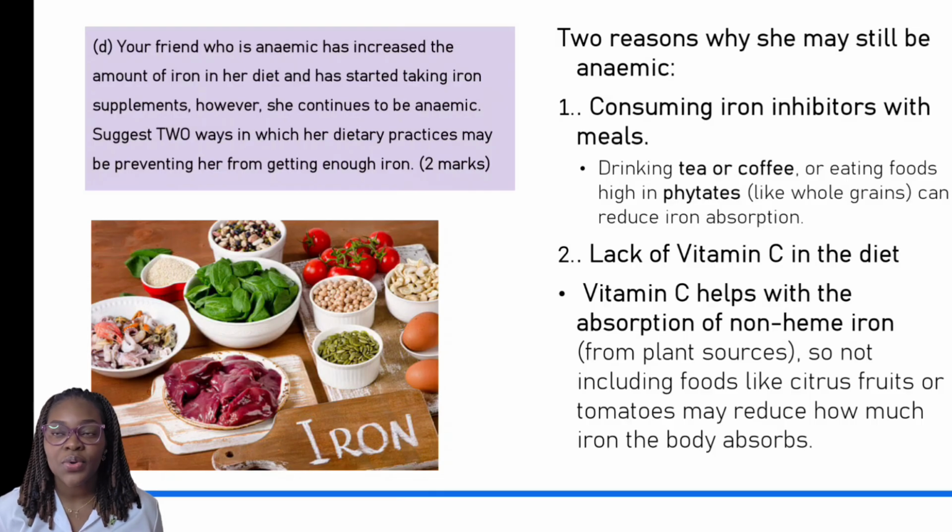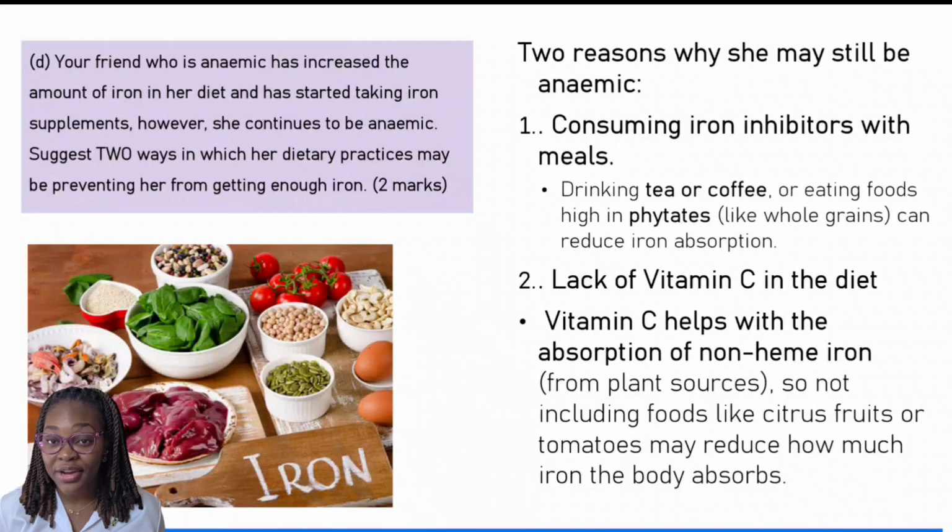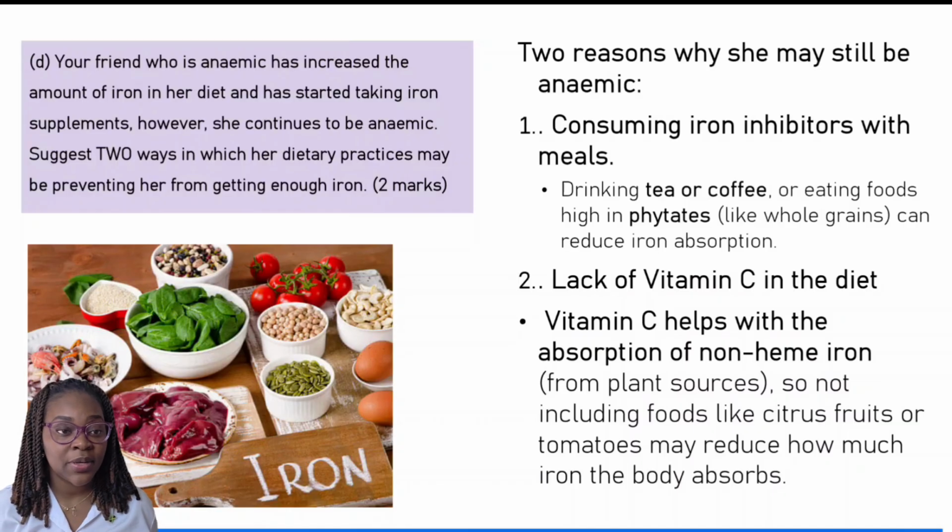Guess what? Now you have to think about the inhibitors. You have to think about what she is eating, because yes, she's consuming the iron, yes, she's taking the supplement, but she is still anemic. Now ask yourself, what could possibly cause that, right? So you have to think about the inhibitors. You have to think also about the substances that promote the absorption of iron. Now let us look at 2 ideal responses.